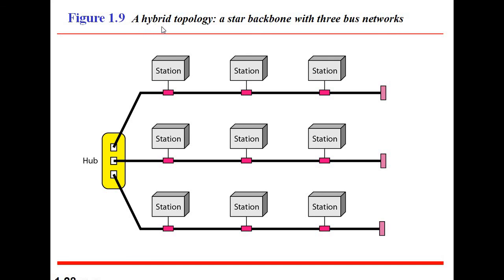So the infrastructure cost is very high because here we are using many devices like transmission mediums, a central hub, a switch, a router to transmit the data, and a number of stations. That's why the infrastructure cost is very high.